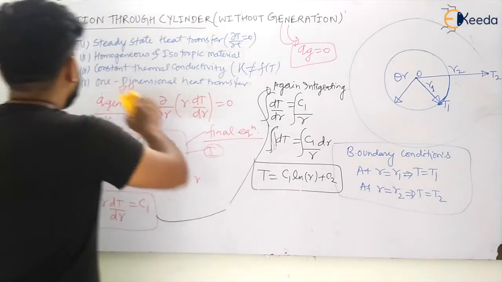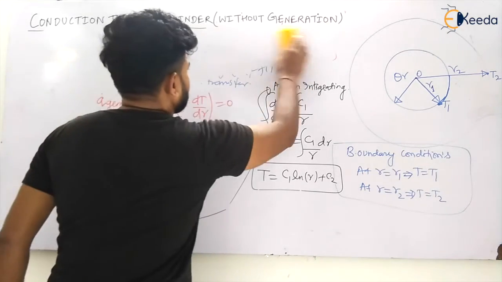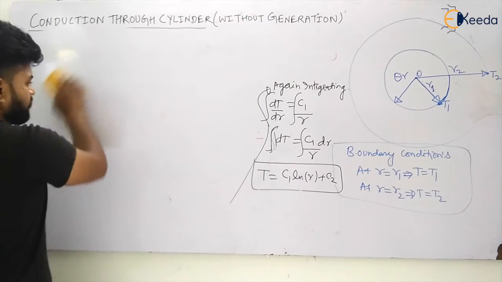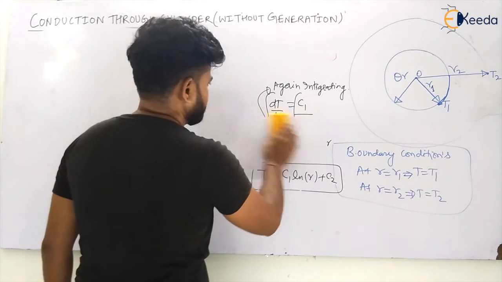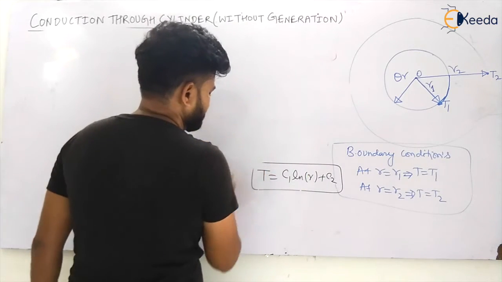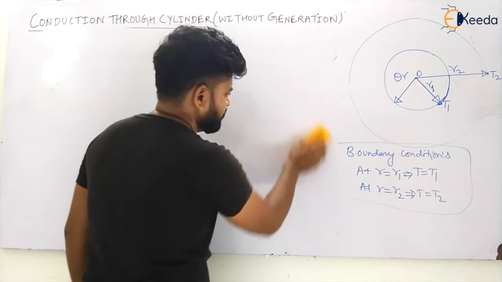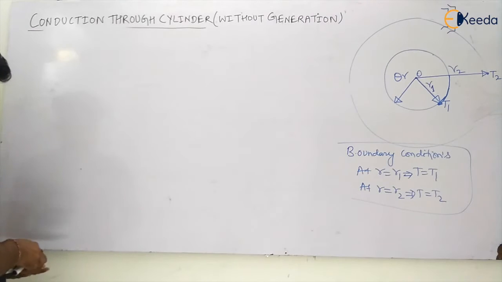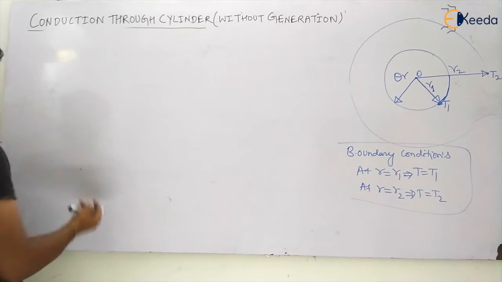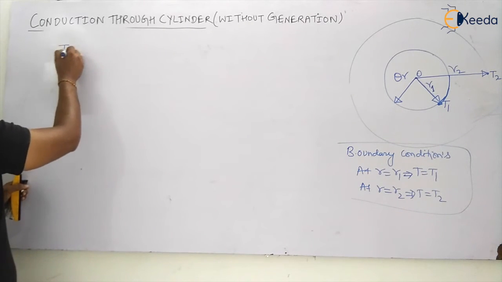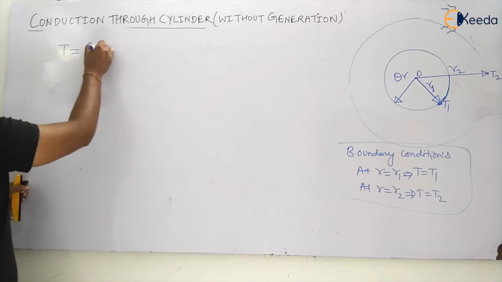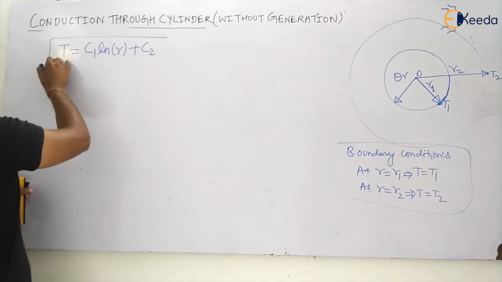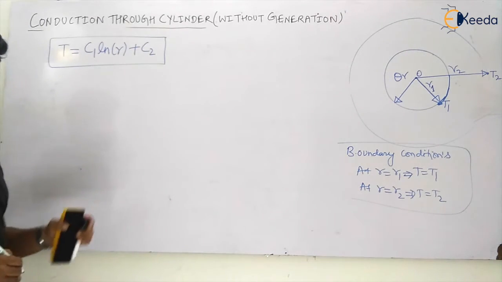Okay. Now let us see. What is the final equation in this? Sorry, not the final equation. I am getting this one: T is equal to C1 ln R plus C2. So I am getting the temperature profile to be like C1 ln R plus C2. My dear students, what can you observe from this equation?